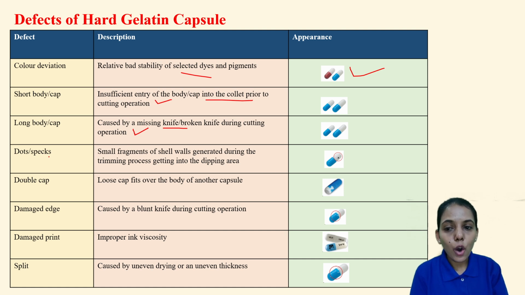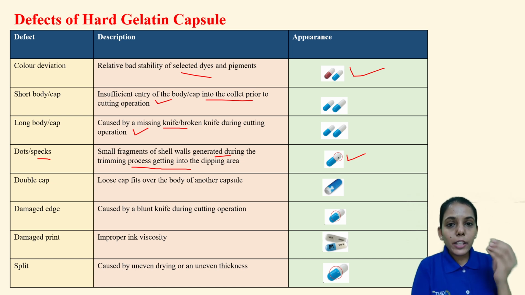Next is about the dots or the specks. Here you can see this is a dot. So this is like a defect which is observed. Small fragments of shell walls generated during the trimming process get into the dipping area. If anything goes into the gelatin solution, that will be reflected in the shell wall of the gelatin. If something goes into the gelatin solution, the same will be formed on the mold or the pins. So that is nothing but dots.